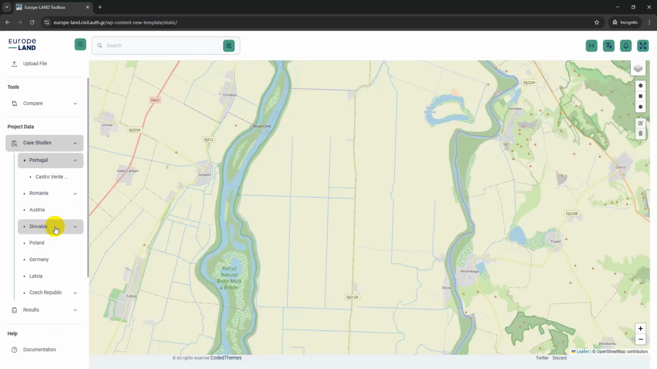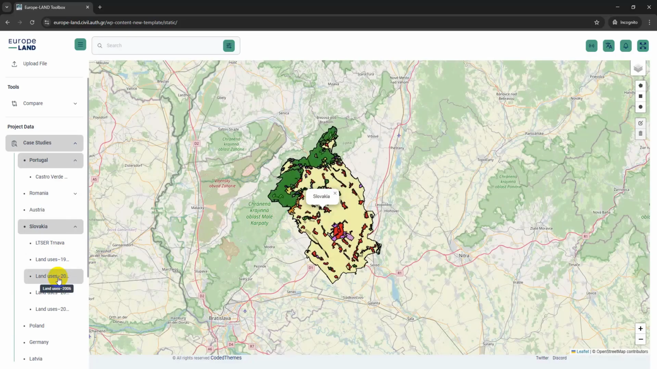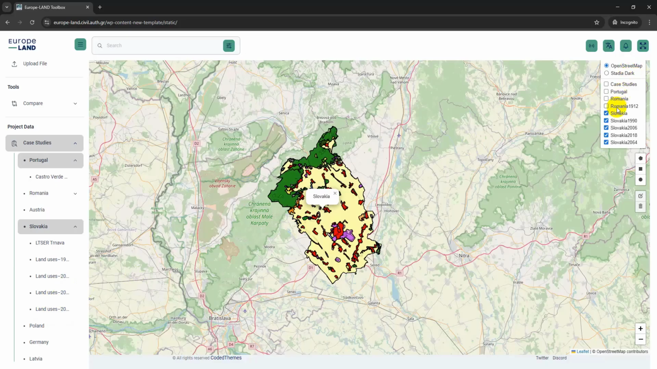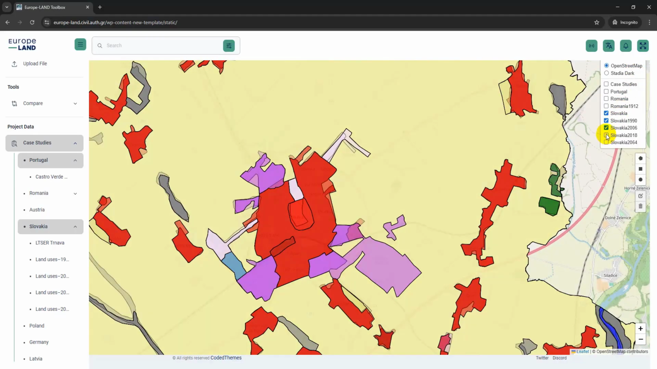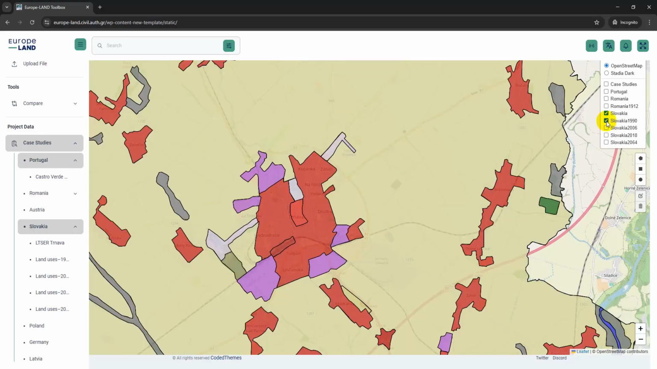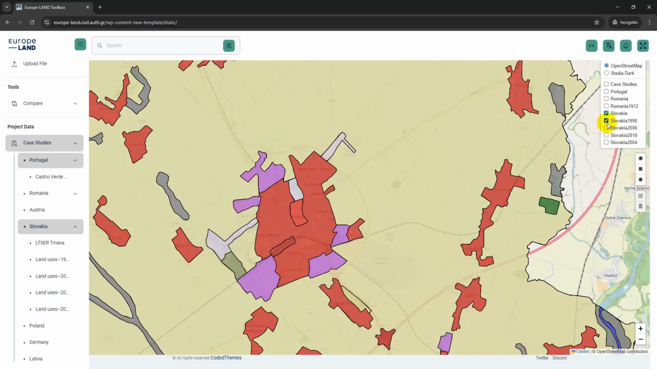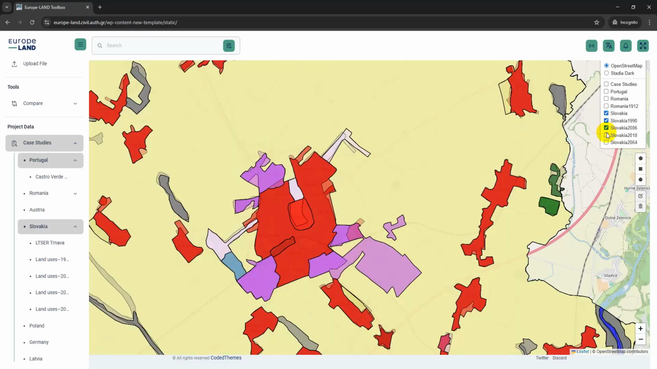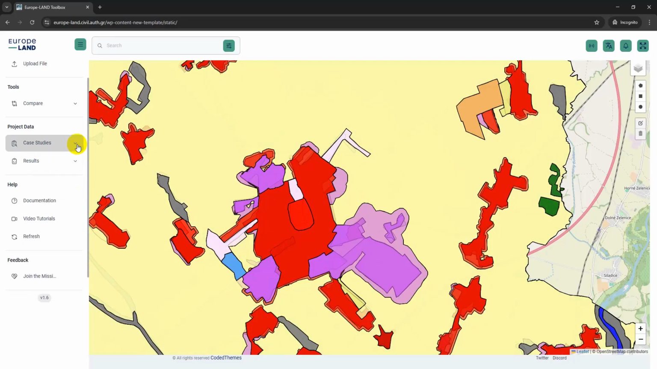Next, let's look at Slovakia, which includes the main perimeter and land use data for specific years. You can easily explore differences between years by toggling the layers on and off in the order you initially loaded them. Now let's hide these layers and move to the results section.